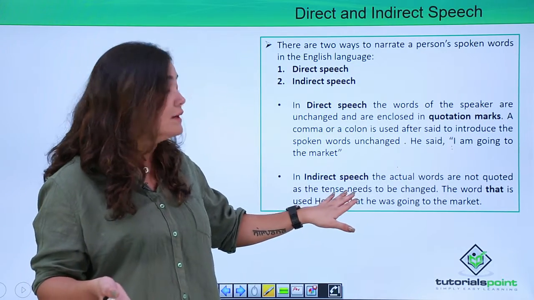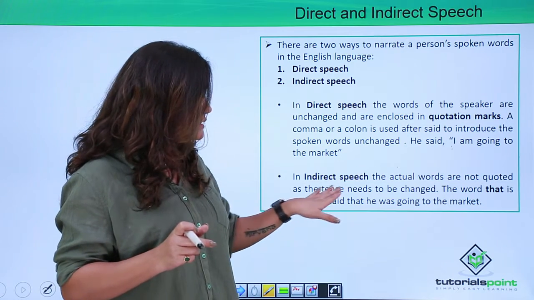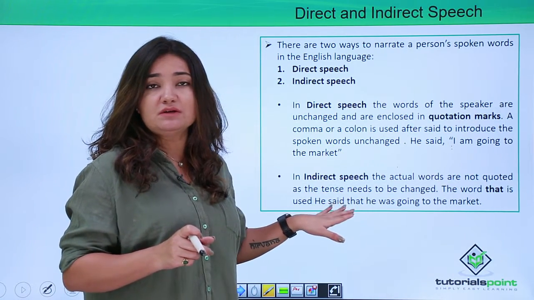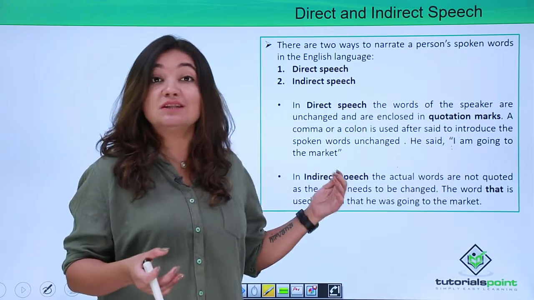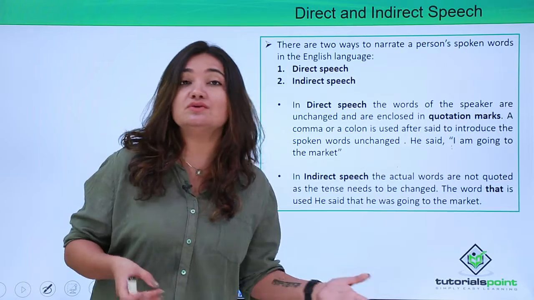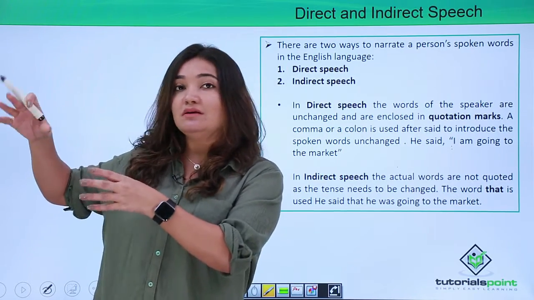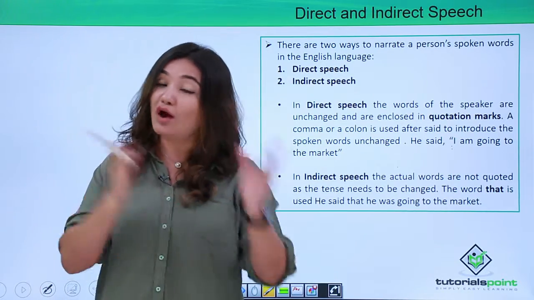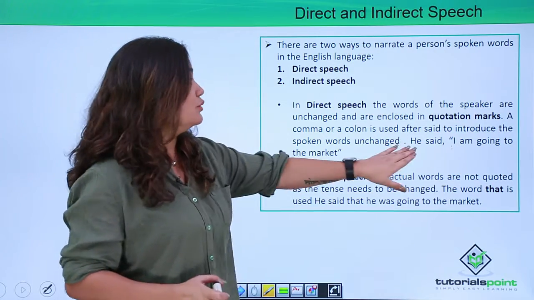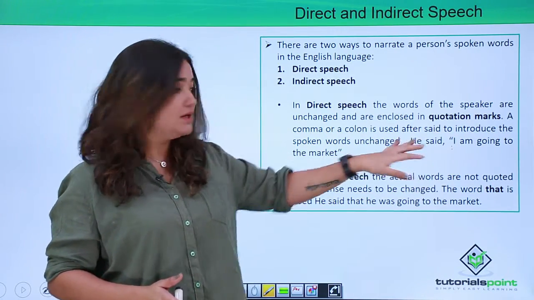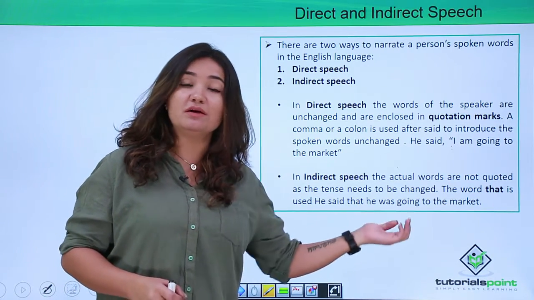Now you understand the significance of this part which we've just narrated. I just narrated it to you that the tense needs to change. This is why your tense is changing, because when it was said in direct speech, that time the time frame was different. Now when we are presenting it, it's in a different time frame. Of course, how do we gauge that? Basis the verb which is used here, right? So he said that he was going to the market.